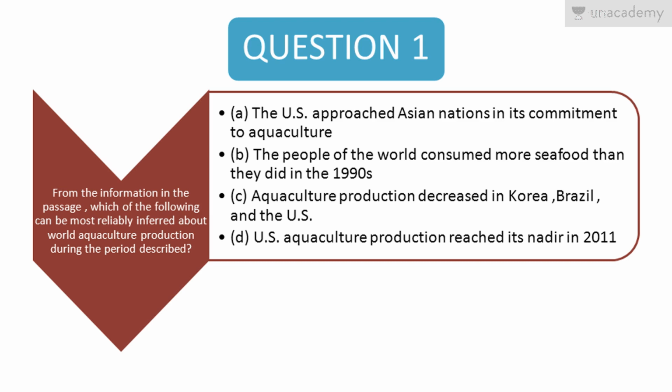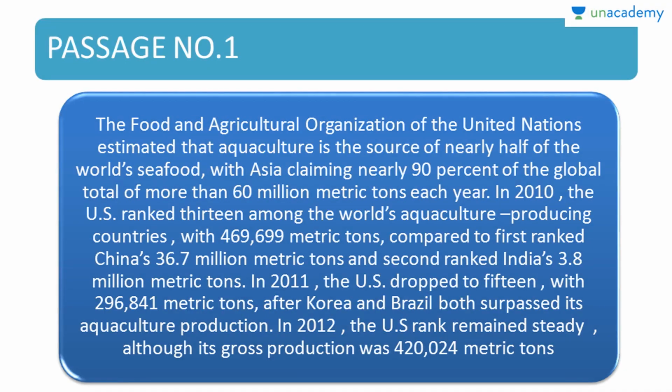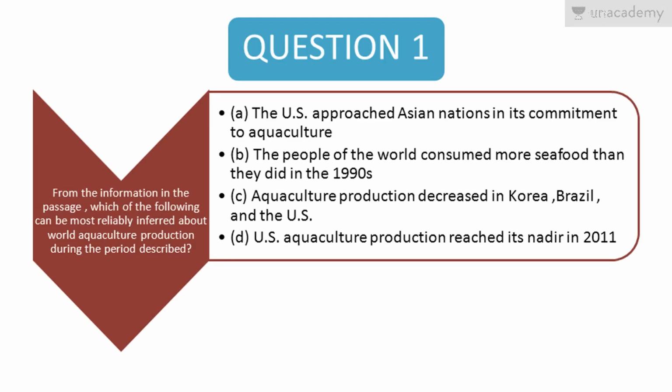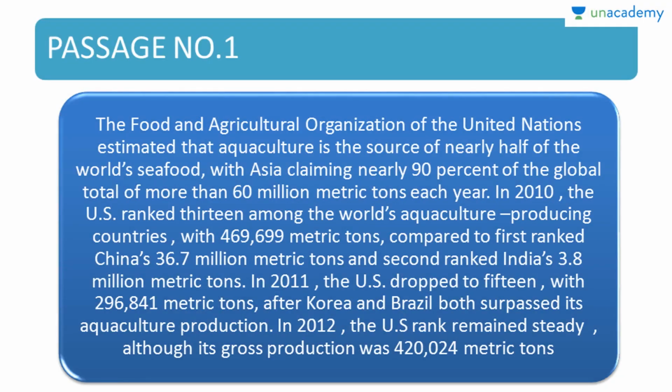B, the people of the world consume more seafood than they did in the 1990s. So this is where I talked about the biases, and biases are the preconceived notions you have to keep aside. Many people would write that this is the answer. They think this is true, because they think what they think is right, not according to the passage. No, read the passage.